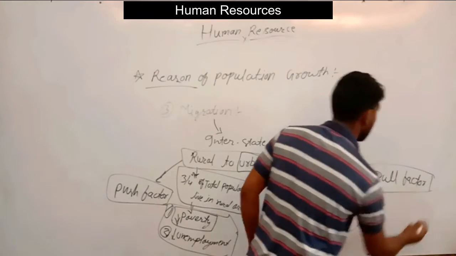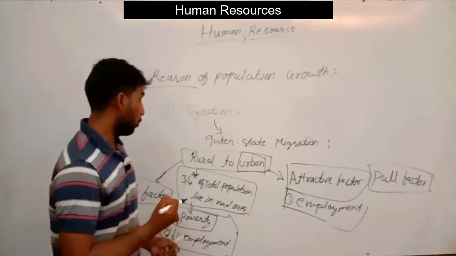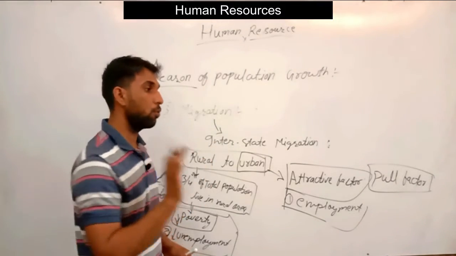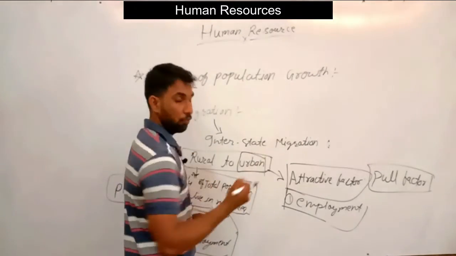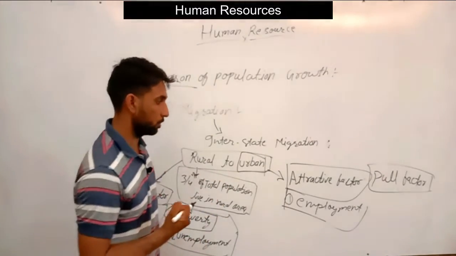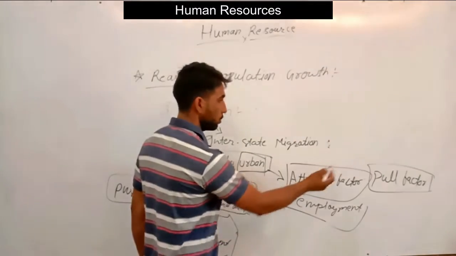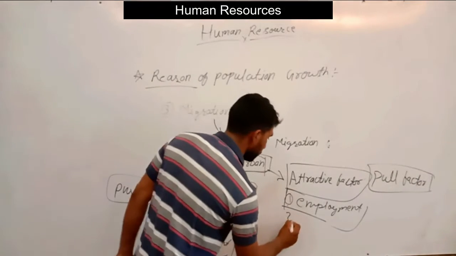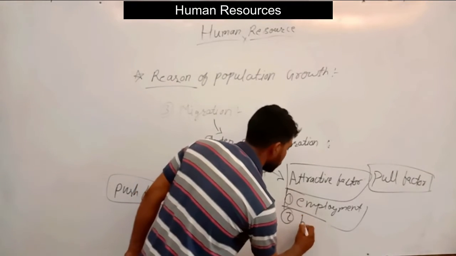because it attracts or pulls, whereas in rural areas they push, giving force outward, and here there is inward force. So the inward force or pull factor is employment. The second is better livelihood.